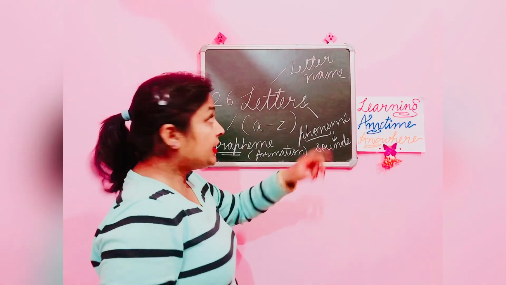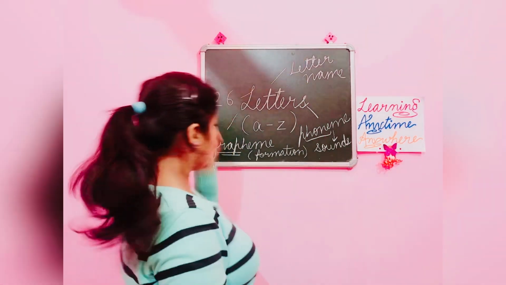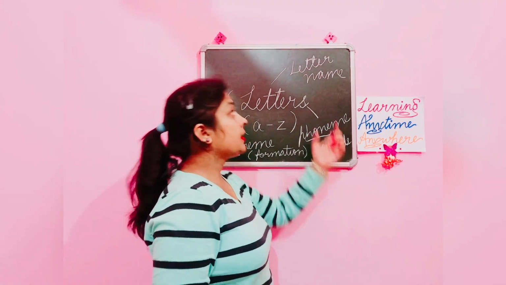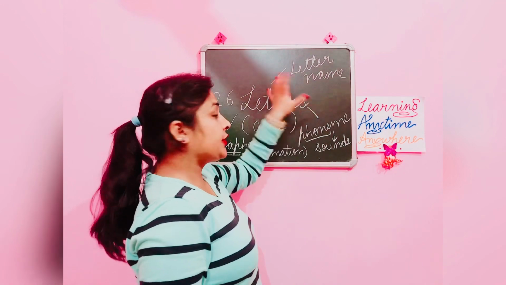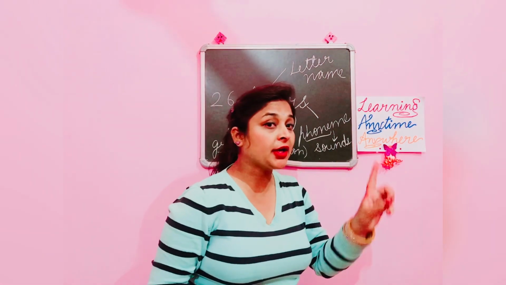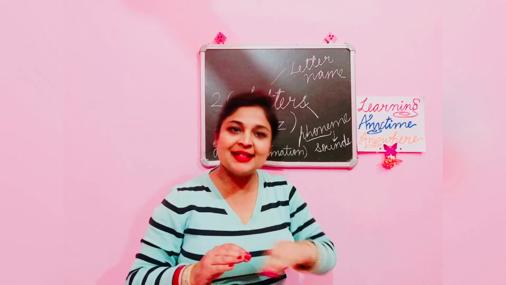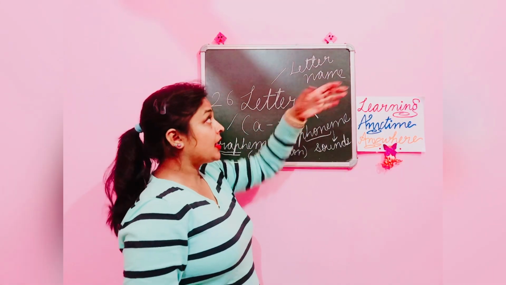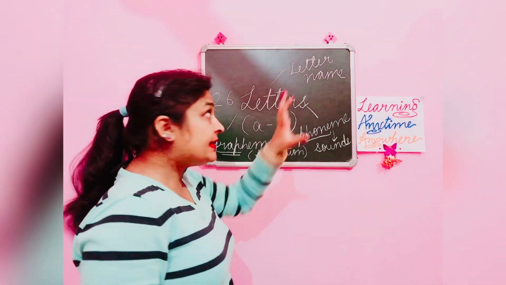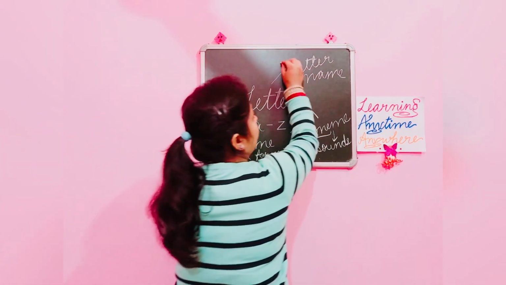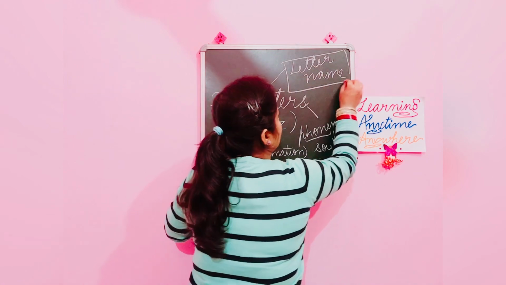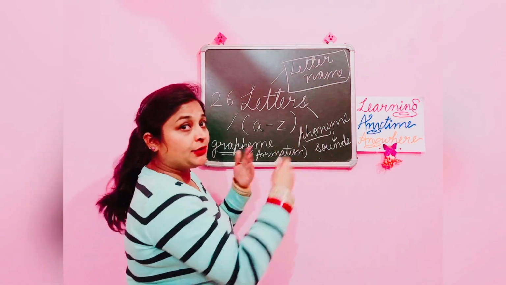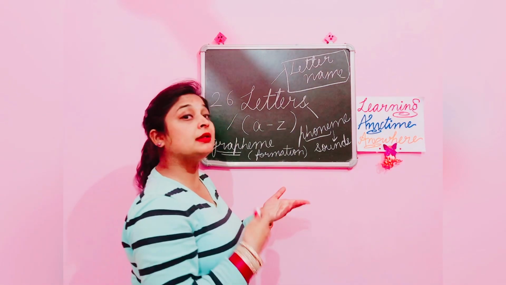So out of three parts of the letter: name, grapheme, that is formation, and phoneme, that is letter sound, there is one thing that is most important and one thing that is least important. First we will talk about the least important one. The least important thing is the letter name. This is just used for the recognition of the letter or while learning the spelling.